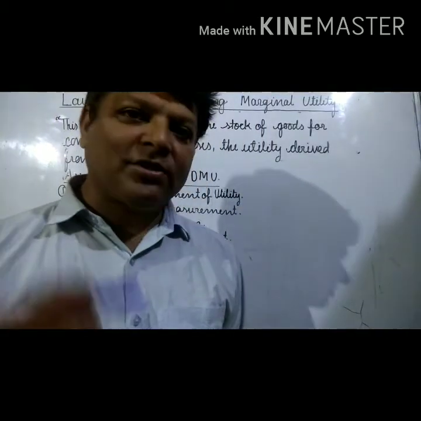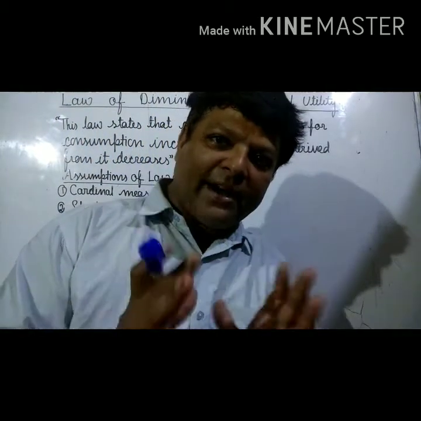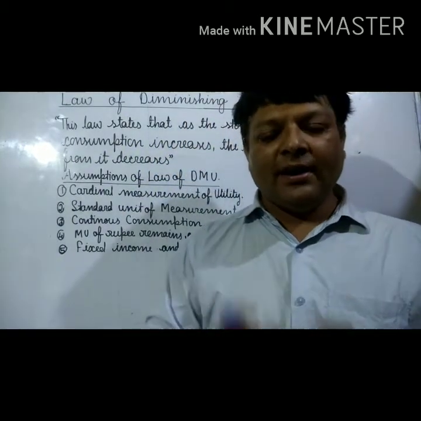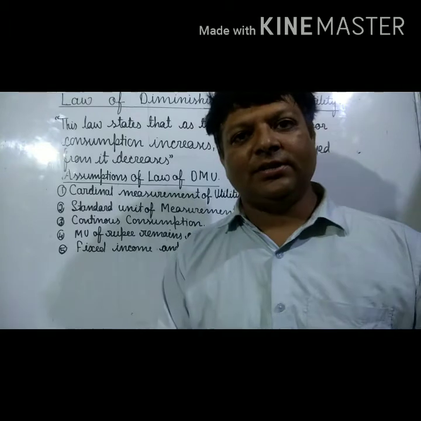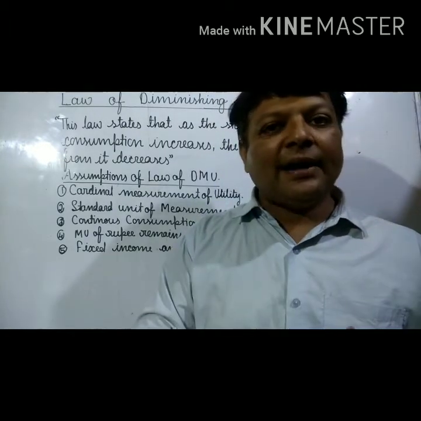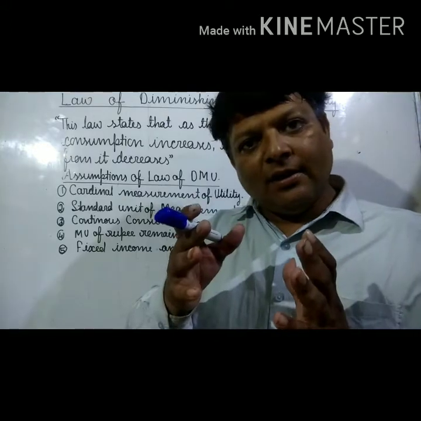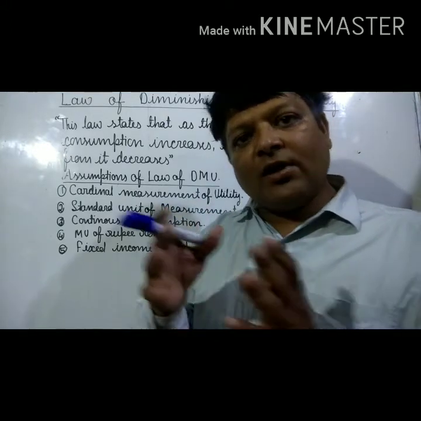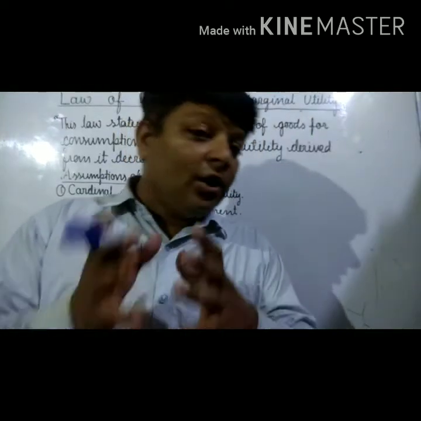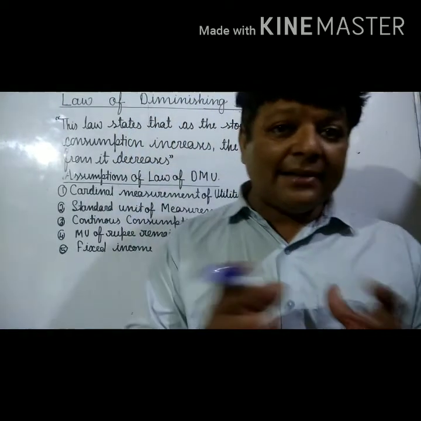Consumer equilibrium refers to the stage where a consumer gets maximum satisfaction and from where he doesn't want to make any change. Means neither he likes to increase the units of the commodity nor decrease the units of the commodity. That is the meaning.